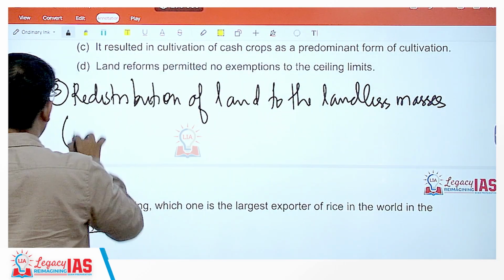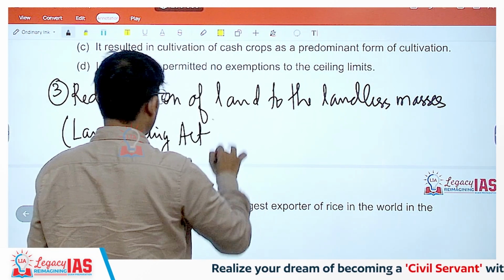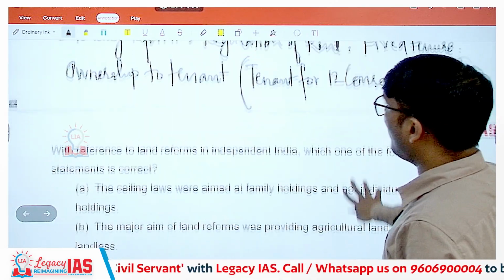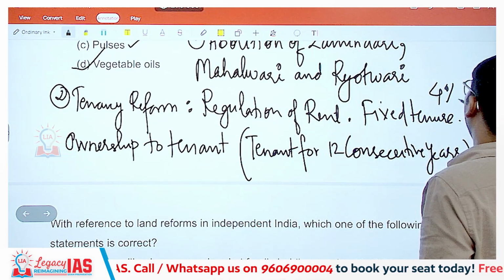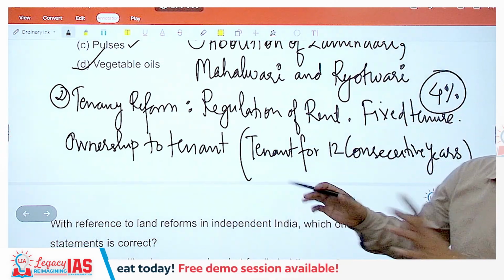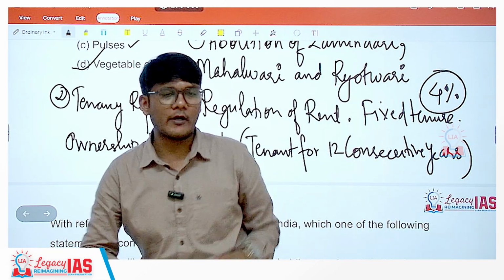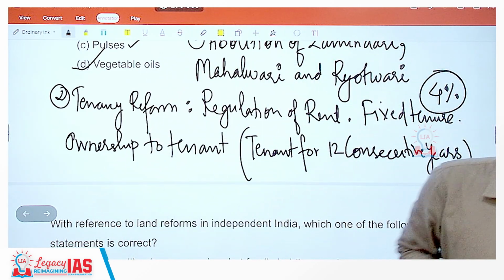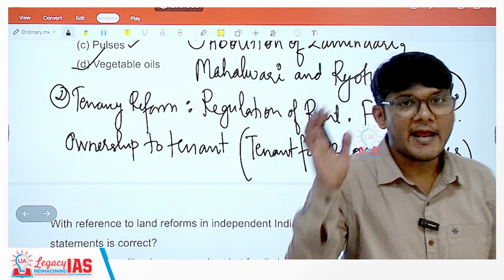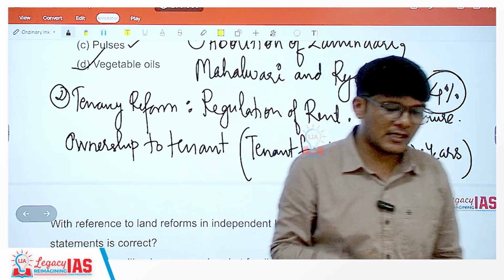This was done through the Land Ceiling Act. Now was this successful? No. This was successful up to 2%. This tenancy reform was successful up to 4%. So the total success rate of the entire land reform was only 6%. Okay, so this was about the land reforms, and these were the questions related to your economic sector. As you can see, very factual questions. You have to remember certain things as well to answer questions related to this sector. And as you know, this has been having a share of almost 1/3 number of questions in the examination.